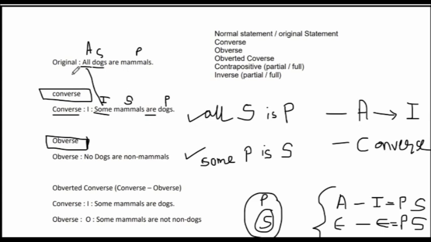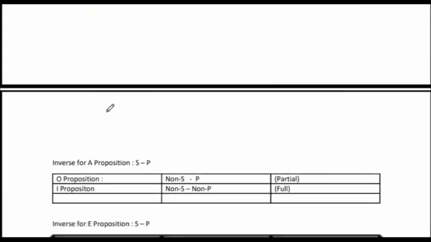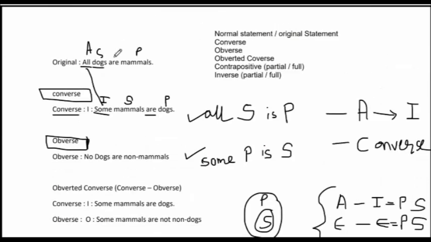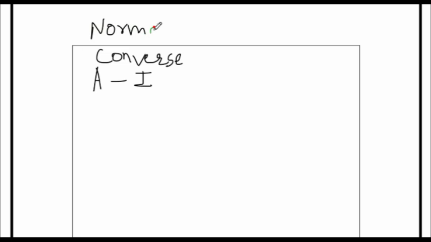Now, if we want to convert, this we did for A. Let me go to a new page. Alright, let me open up a new blank sheet. Okay, so for A type, let me write it down. A moves to I. This is a converse, right? We are doing converse. From a given proposition, we are doing a converse first. So A moves to I.